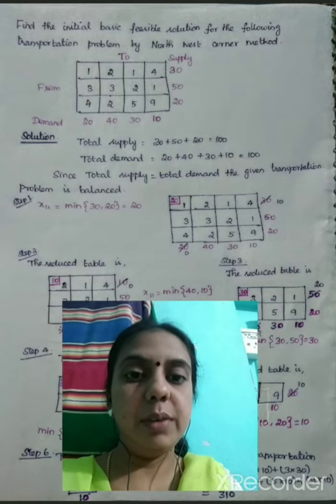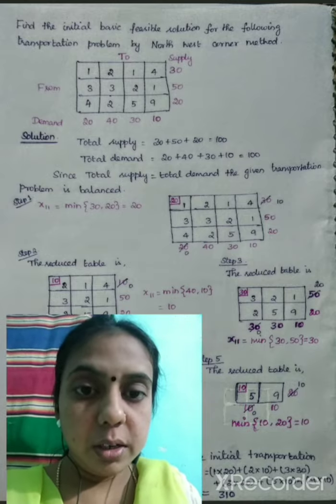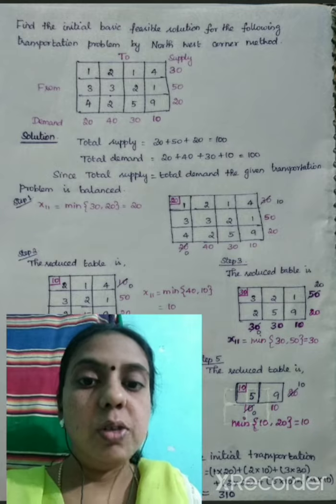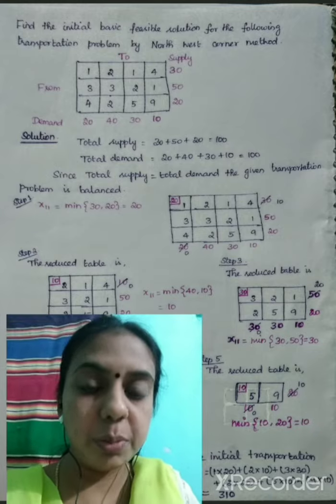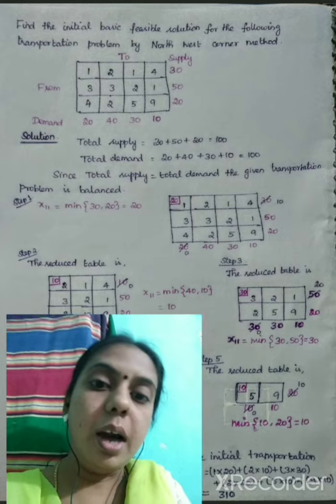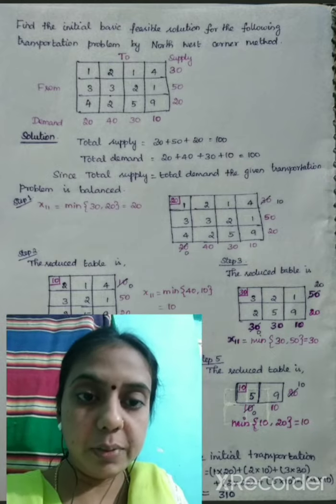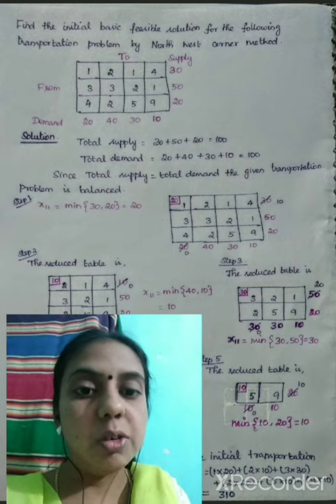Here we have an example problem with 3 rows and 4 columns. Before solving the transportation problem, we have to check whether it is balanced. For that we find the total supply by adding the supply values, and we get 100. We also add the total demand values, which is also 100. So the problem is balanced, and we will start to deal with it.